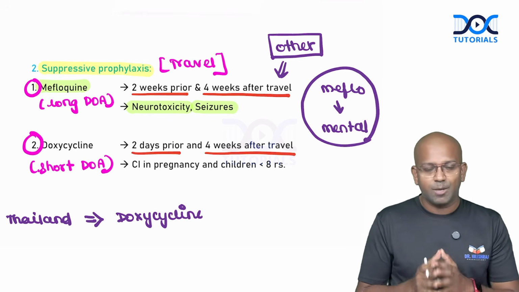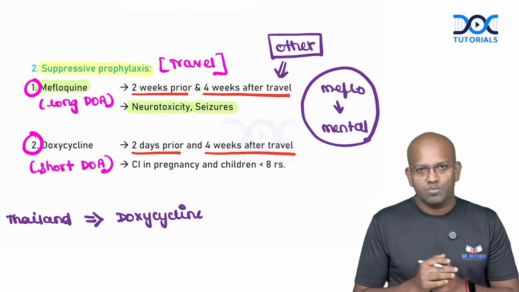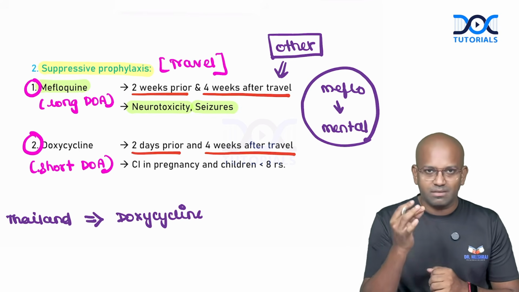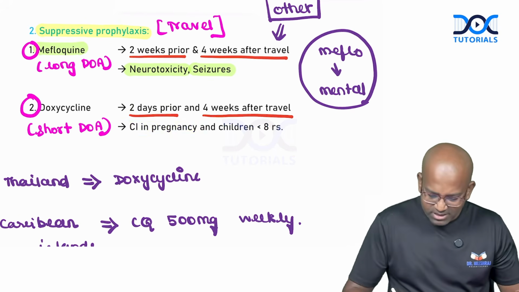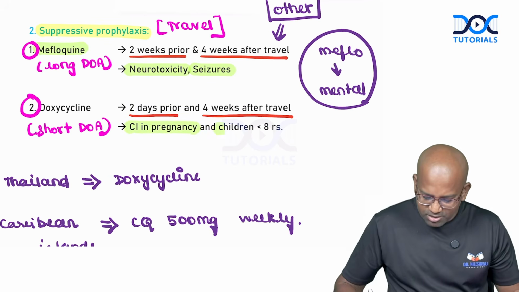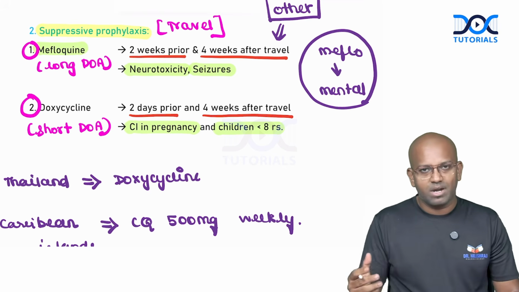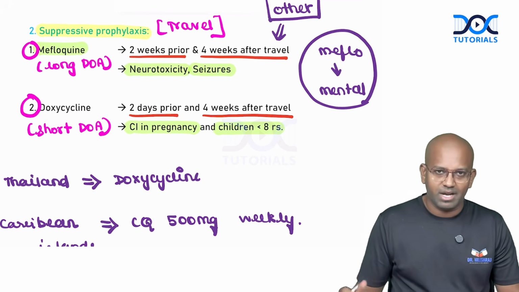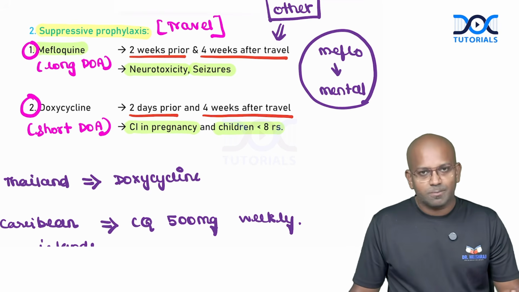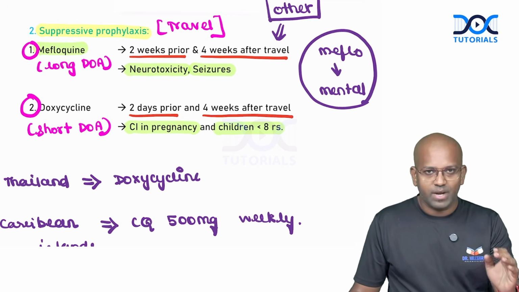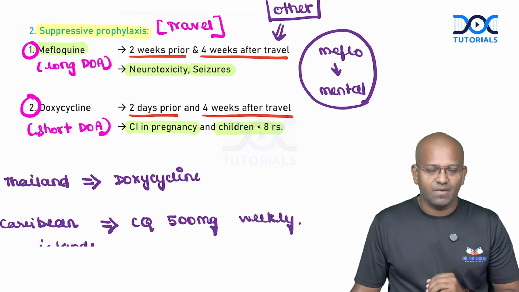Tetracyclines, we have discussed that, Kapildev's BAT, a mnemonic for that, which means BAT is for bone and teeth deformities, my dears, which means these drugs are again contraindicated in pregnancy and in children less than 8 years of age, because they might lead to bone and teeth deformities and developmental abnormalities. That's it about suppressive prophylaxis. When you're planning to travel to an endemic region, all the classical features we have explained.